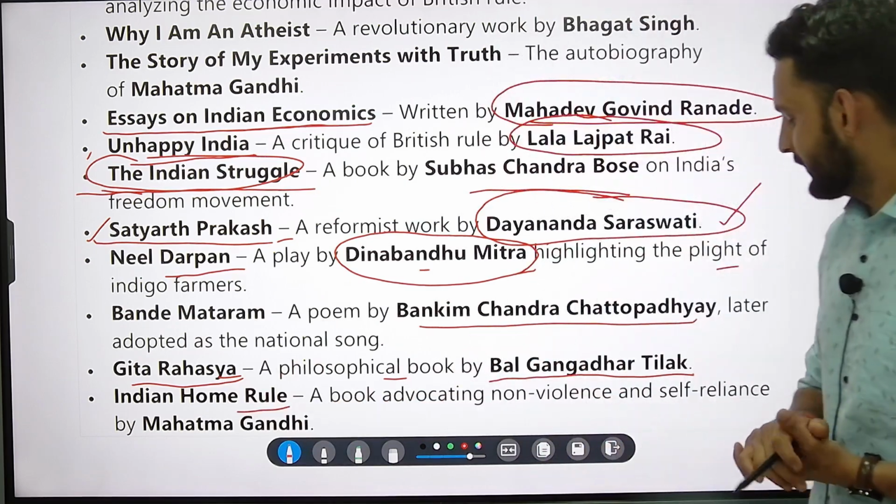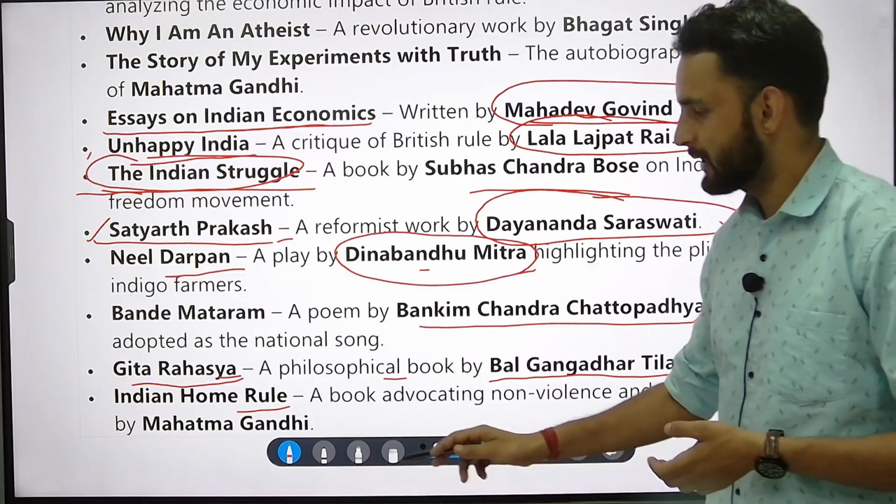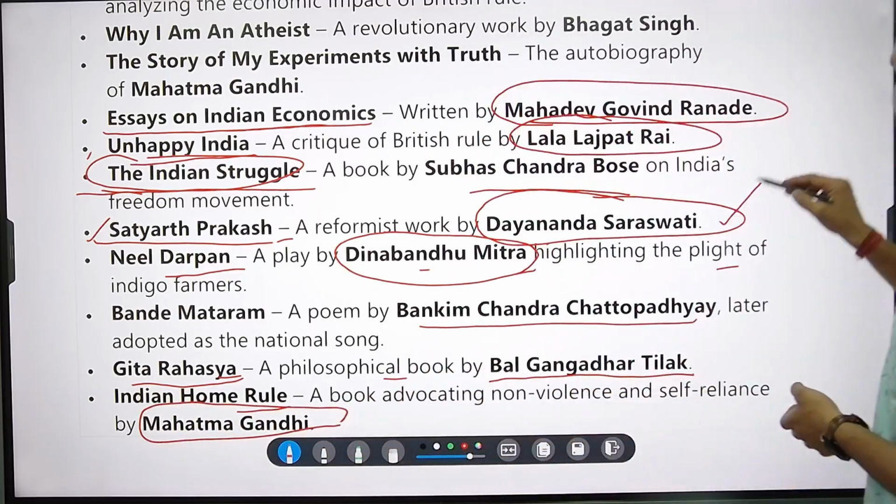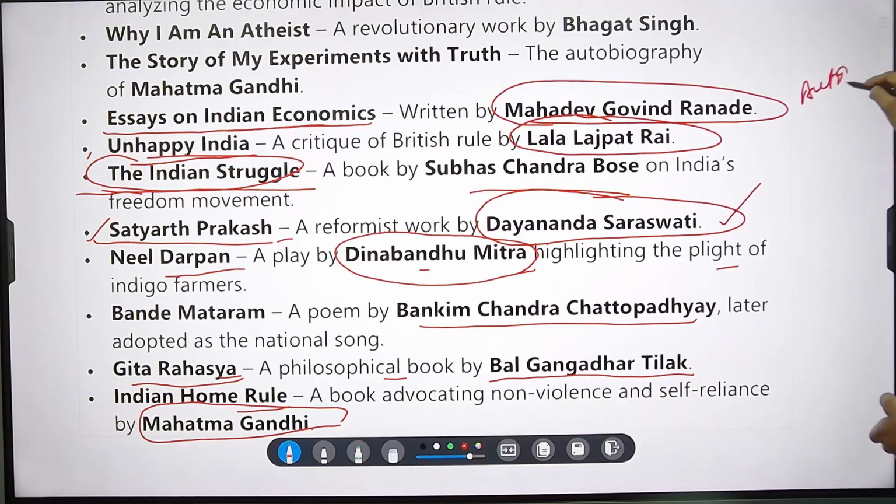Next is Indian Home Rule. Very important. It is basically written by Mahatma Gandhi. Keep it in mind. This is the third book. So there will be 3 books related to Mahatma Gandhi. One is the autobiography of Mahatma Gandhi, Experiments with Truth, The Story of My Experiments with Truth.